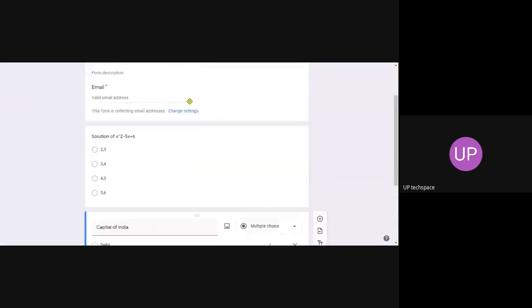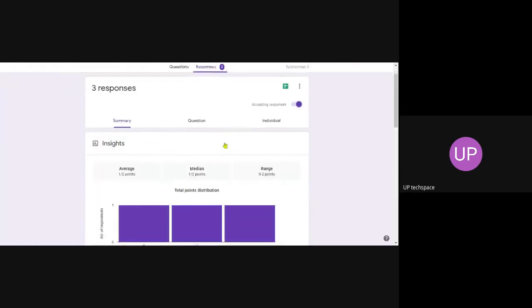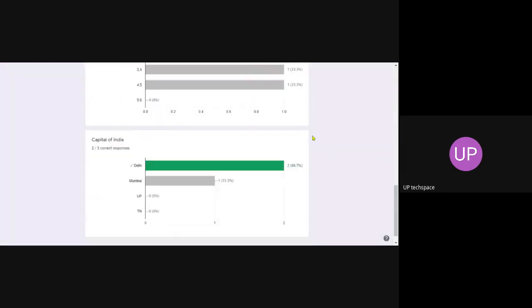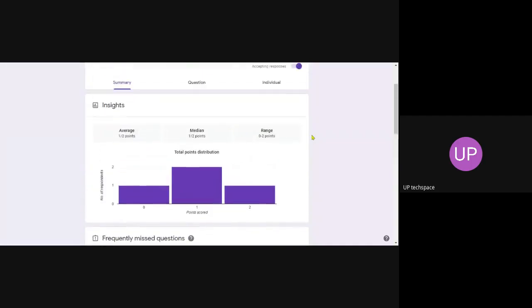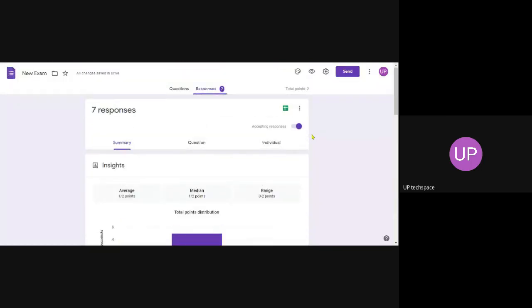Some of you make error also, then only you can find the change. Okay, 1 response. Okay, 3 responses. Okay, everyone made the correct answer. Some of you make error also, then only we'll get the change.